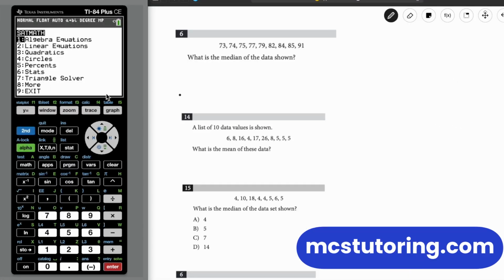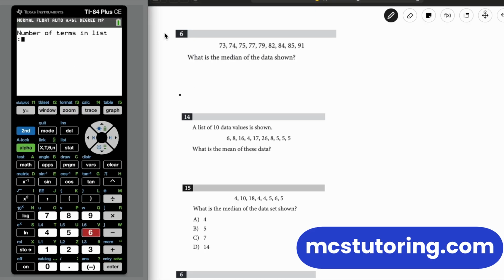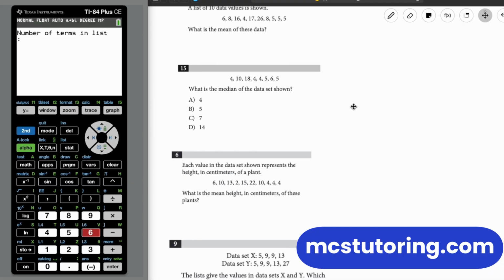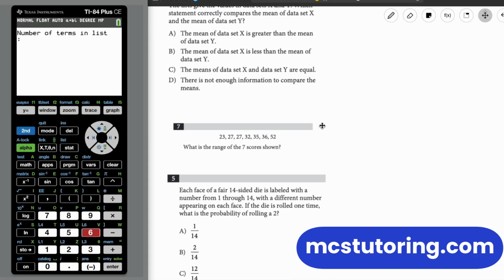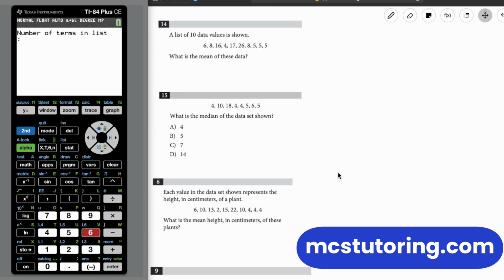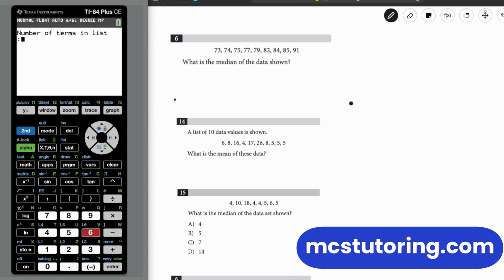SAT Math. Today, we're going to be doing a lot of stats. So we're just going to go to option 6 here for the main menu. And then the main thing is how many terms are on the list. For those unfamiliar, whenever you get a data set with all these numbers in a row, like in this problem, this problem, this problem, same thing, data set, data set. Well, most of them are data set questions. So that just tells you, hey, we've got a data question or stats question.